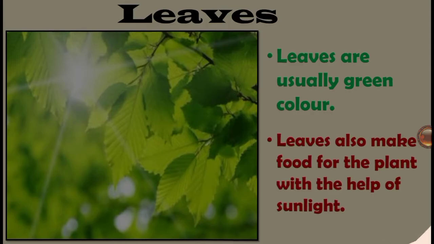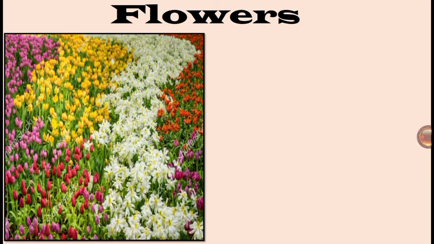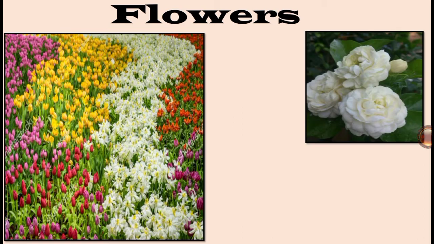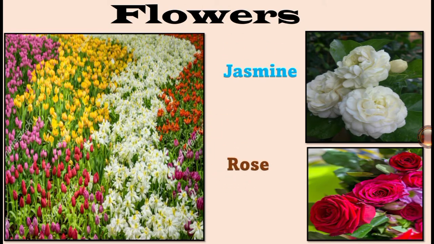Next, flowers. Flowers are very colorful and smell good, and flowers make seeds and fruits. Flowers are the most beautiful part of the plant. Some flowers smell good, like the jasmine flower and also the rose flower. These are very beautiful flowers and they smell good.